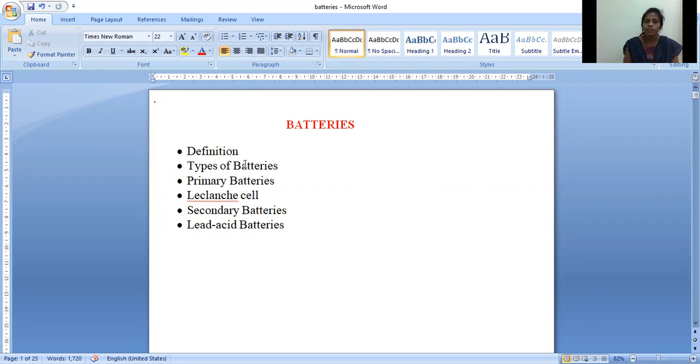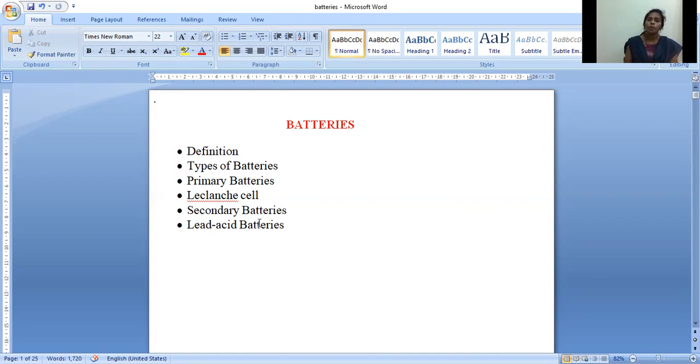In this session, I'm going to explain the definition of batteries and types of batteries. In types of batteries, today I'm explaining primary batteries and secondary batteries. Example of a primary battery: Leclanche cell. Example of a secondary battery: lead acid batteries.